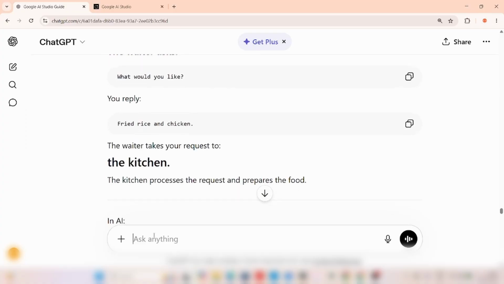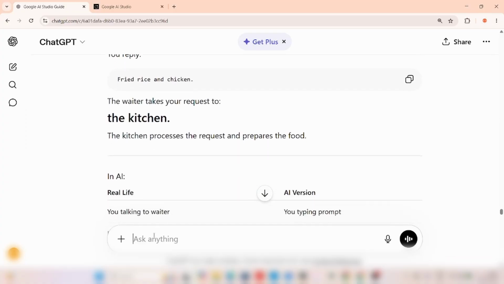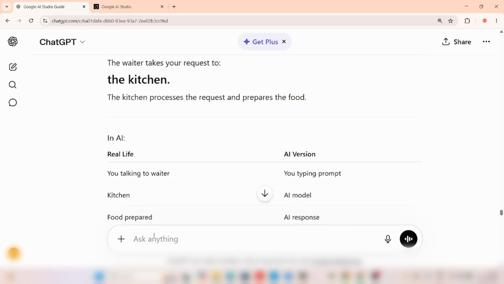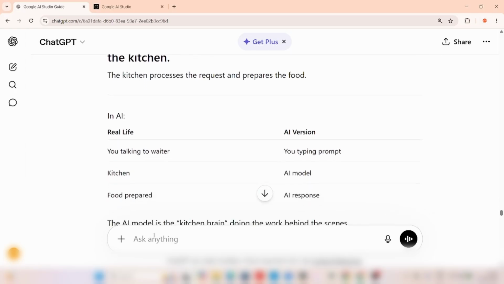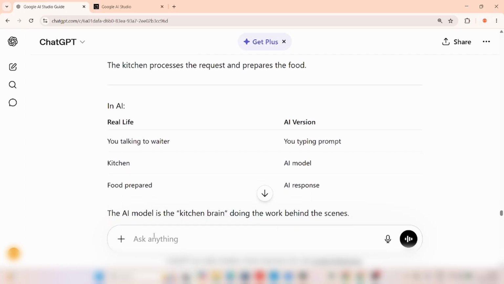The waiter takes your request to the kitchen, then the kitchen processes the request and prepares the food. In the real-life AI version, you're talking to the waiter; you're typing prompts. Are you getting it now? I'm getting it seriously because I'm learning as well. We are all learning together. So in real life, you're talking to a waiter. In the AI version, you are typing a prompt.